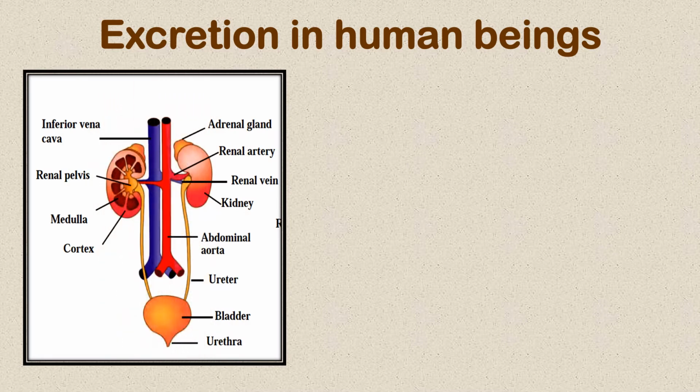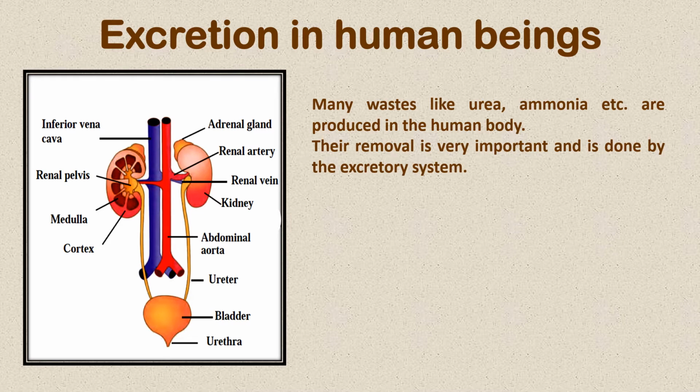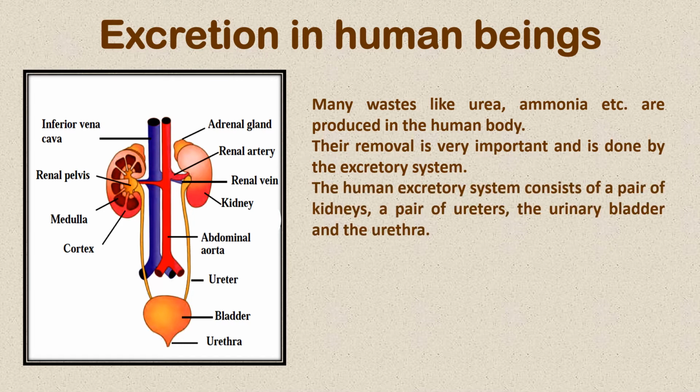Now we come to excretion in human beings. This is the diagram of the excretory system. In human beings, many wastes like urea, ammonia are produced in the body and their removal is very important or else there will be some problems or even death. Therefore, this removal is done by the excretory system.